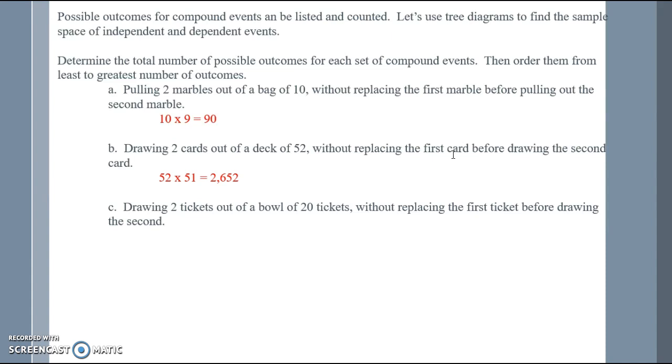Drawing 2 cards out of the deck of 52 without replacing the first card before drawing the second. So I have 52 cards to start with, but then when I take one out, I only now have 51 cards. So total, I have 2,652 options. Drawing 2 tickets out of a bowl of 20 tickets without replacing the first ticket. So I started with 20 tickets. I took one out and I only have 19 left. So I have 380 options. Notice that the word without replacement is key here. These are all dependent events simply because without replacing, one choice affects the second choice.